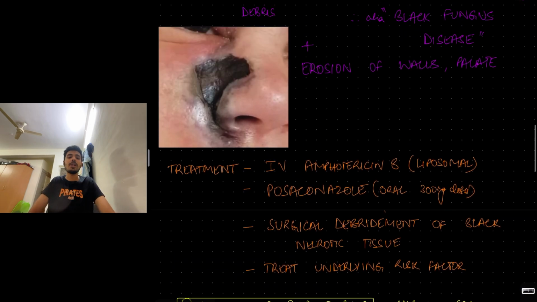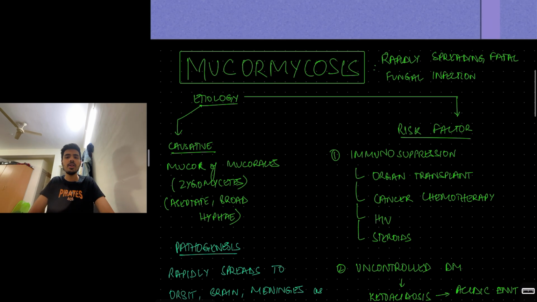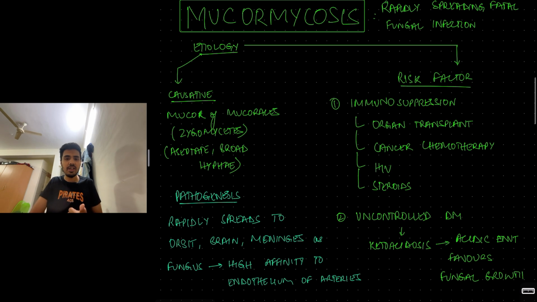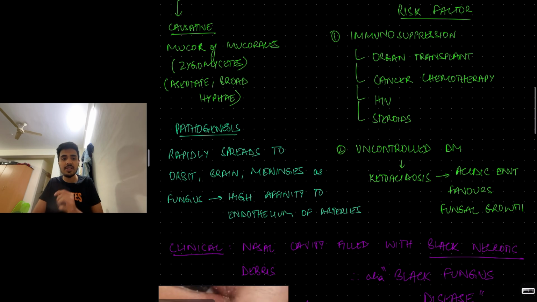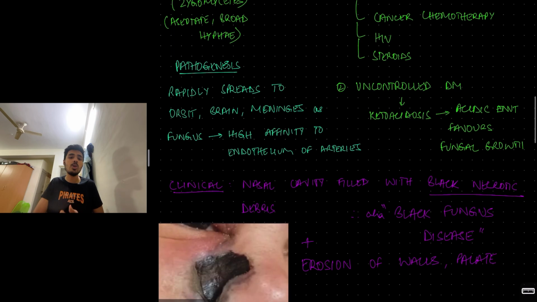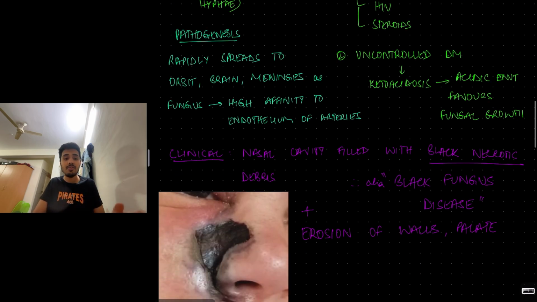So mucormycosis, what is it? Rapidly spreading fatal fungal infection caused by mucor of Mucorales belonging to zygomycetes. It has aseptate broad hyphae. Risk factors: immune suppression because of organ transplant, steroid, cancer chemotherapy, or HIV, and also uncontrolled diabetes mellitus, which causes an acidic environment due to ketoacidosis, promoting fungal growth.